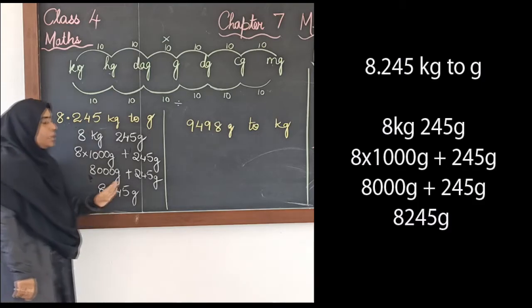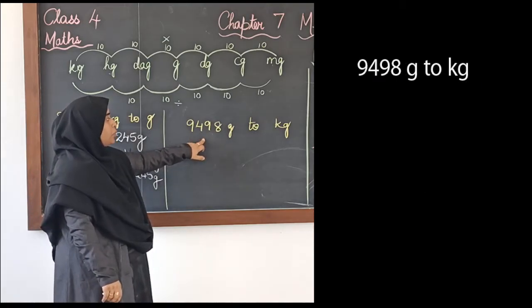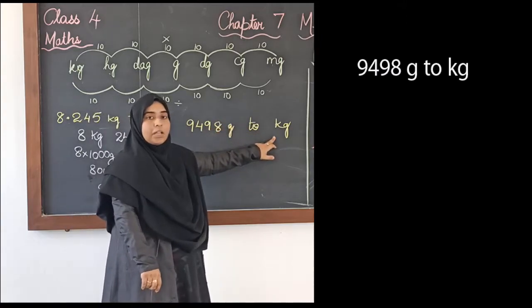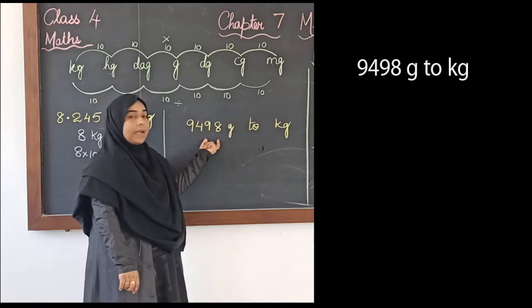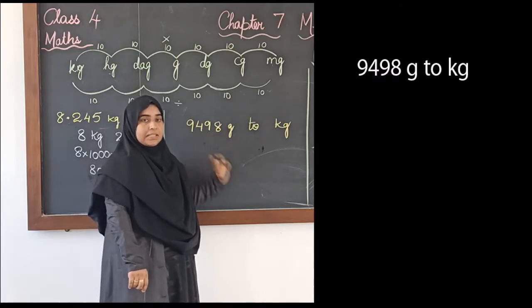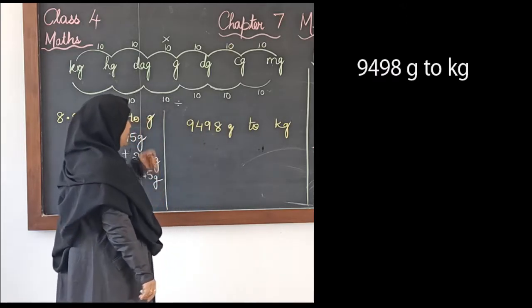Next we will see how we convert grams to kgs. When we convert grams to kgs, we have to write it as a decimal number, in decimal form. So we will see how we do that.